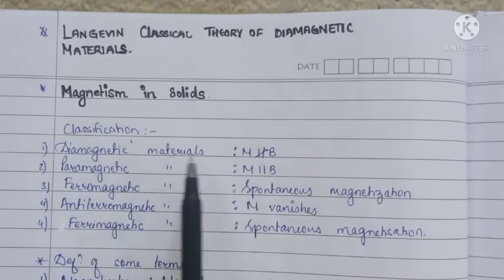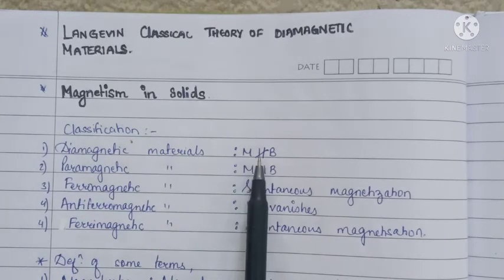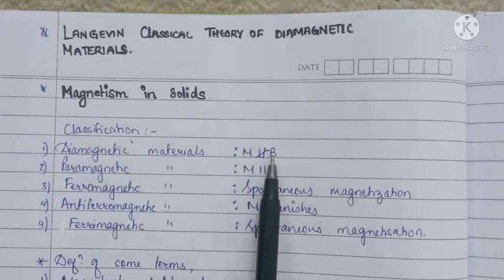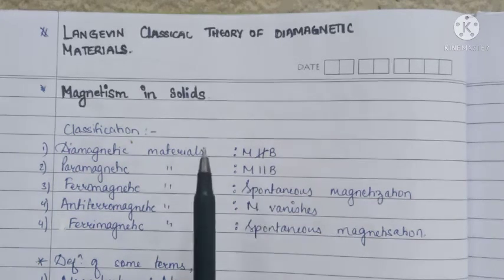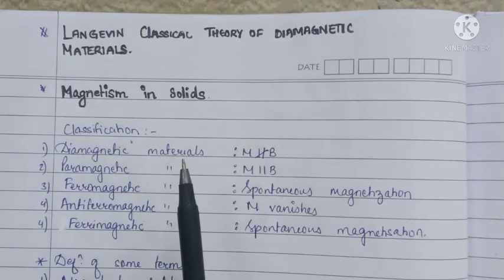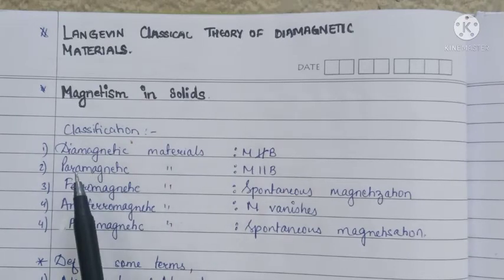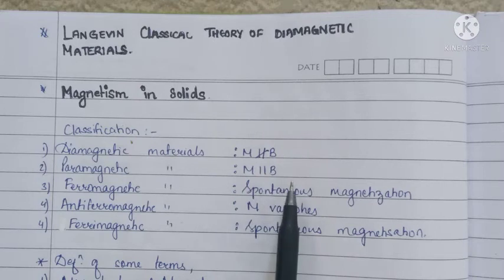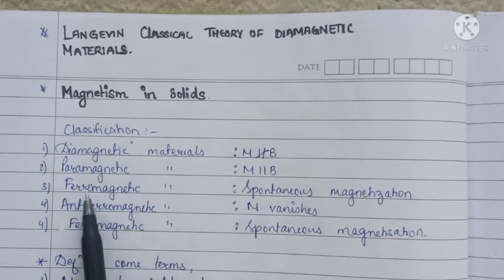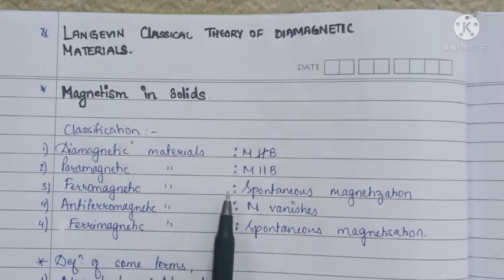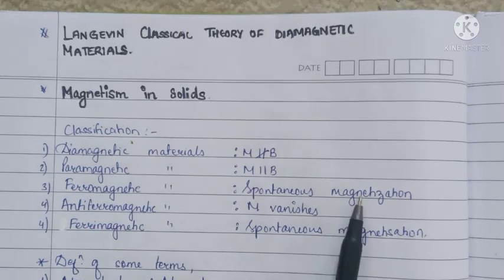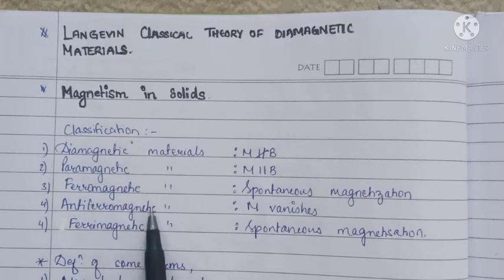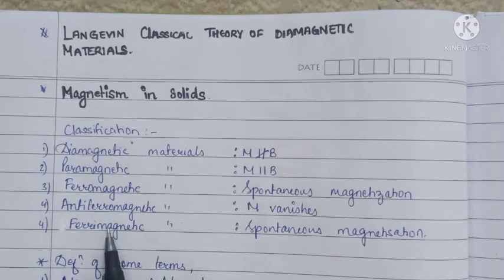Now in diamagnetic materials, magnetization is anti-parallel to the applied magnetic field, which means in a strong magnetic field, diamagnetic materials are repelled. Whereas in paramagnetic materials, magnetization is parallel to the applied magnetic field. In ferromagnetic materials, it has spontaneous magnetization. In antiferromagnetic materials, M vanishes, and in ferrimagnetic materials it also has spontaneous magnetization.